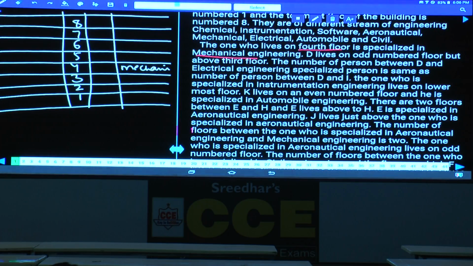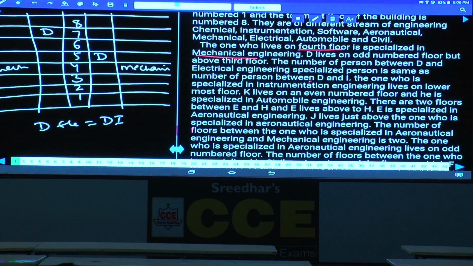4th floor is mechanical. And D lives on an odd number floor but above 3rd floor. D, odd number floor above 3rd floor. Hence, how many possibilities do we have? D can be either on the 5th one or D can be on the 7th one, isn't it? There are 2 different possibilities for this one. The number of persons between D and electrical is same as the number of persons between D and I.